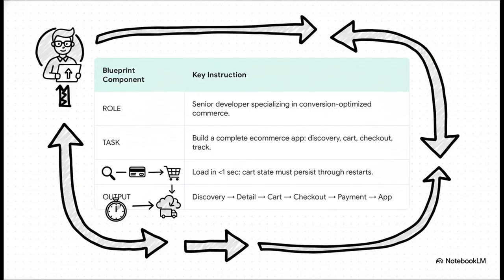But notice how the blueprint adapts. The role is now a specialist in apps that are optimized to make sales. The task is to build that entire shopping experience from browsing to buying. And the rules are now about business goals. Screens have to load in under a second. The shopping cart can't forget what's in it. It's the same five-part structure, just tuned for a completely different high-stakes application.